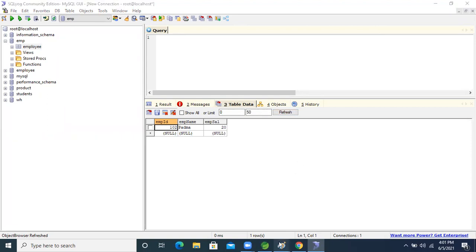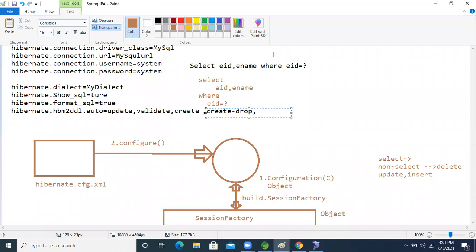Four properties there, all properties I covered now. Each and every property that is there, I covered.